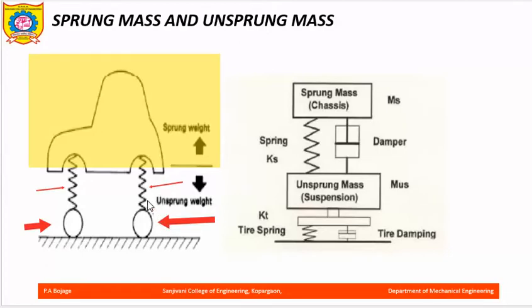Now if you modify this diagram, it is having two types of masses: the sprung mass, that is the chassis and the body, and the unsprung mass. Now unsprung mass is that mass which is below the suspension system, and that is generally the axle and the tires. So wheels, rims, tires and axles are unsprung mass. So you can see the tire spring, so it acts as a spring also, tire damping, and this is the spring and this is the damper, that is what we call the shock absorber.